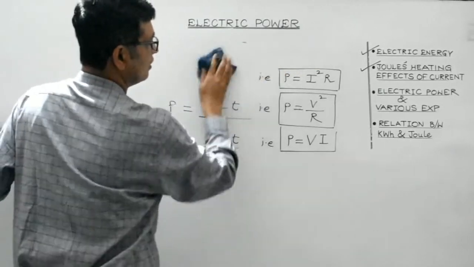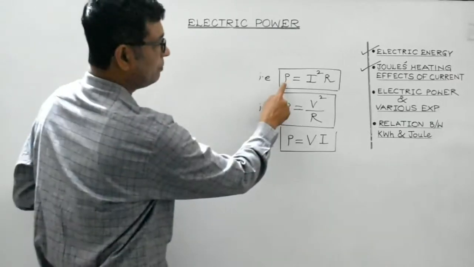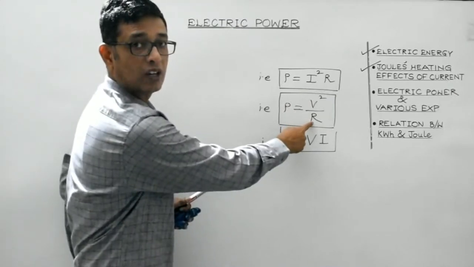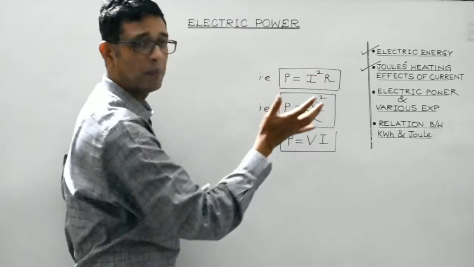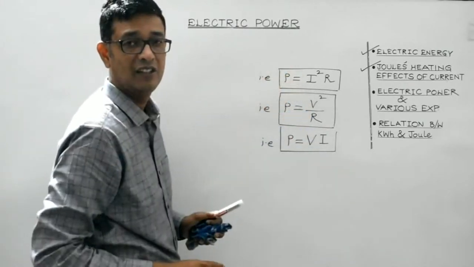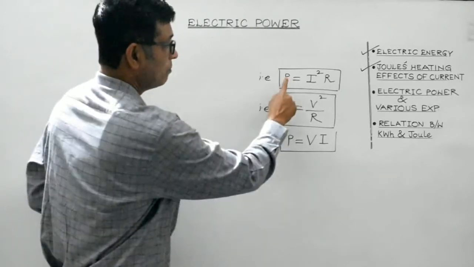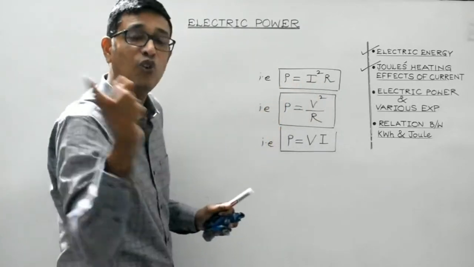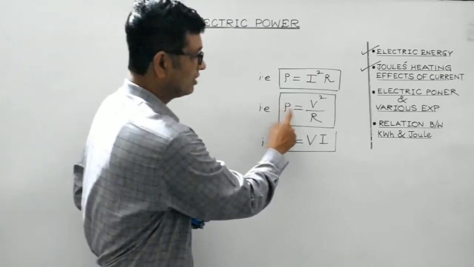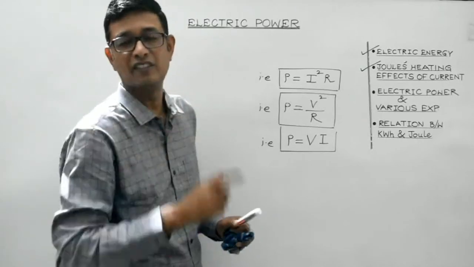So here again, I must mention that very, very important point. Here power is directly proportional to R. Over here power is inversely proportional to R. So first time it might give us the impression as if both are contradicting each other. But students, it is not so. Because power is directly proportional to resistance only when current is constant. And power is inversely proportional to the resistance only when potential difference is constant.